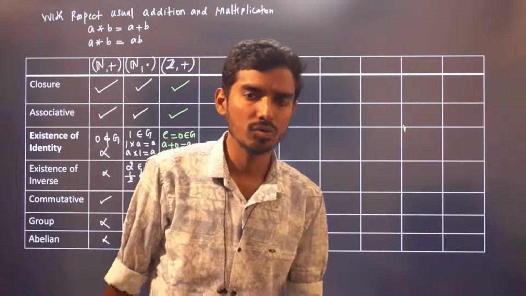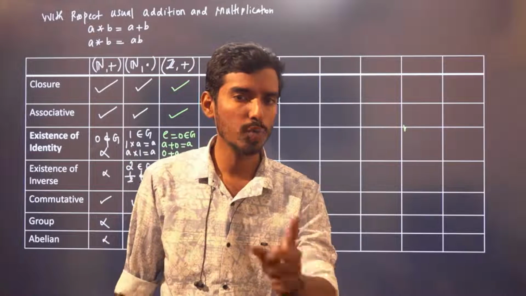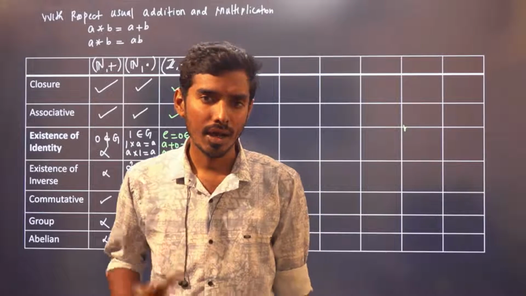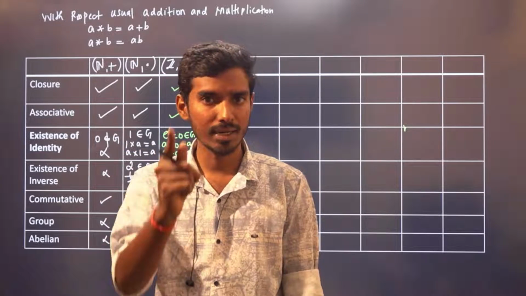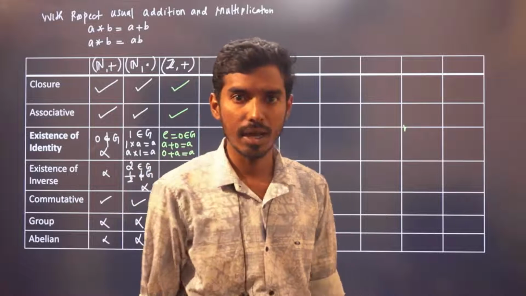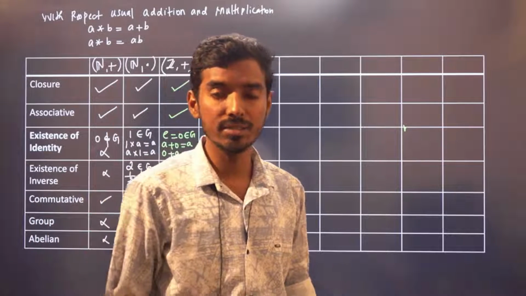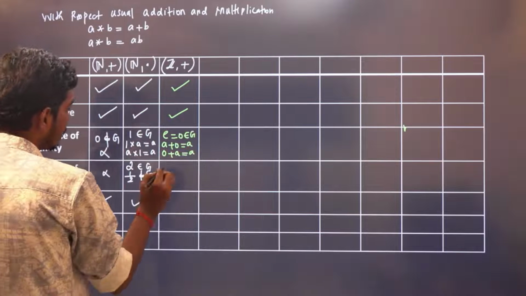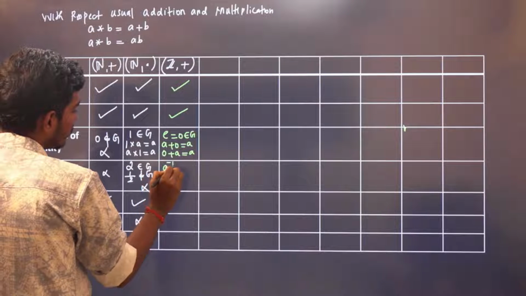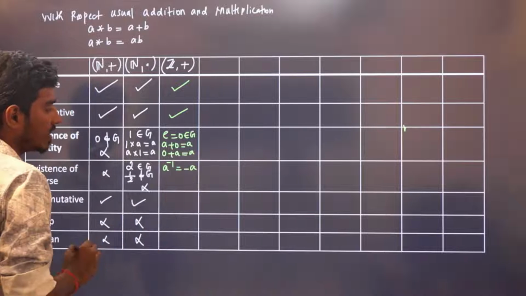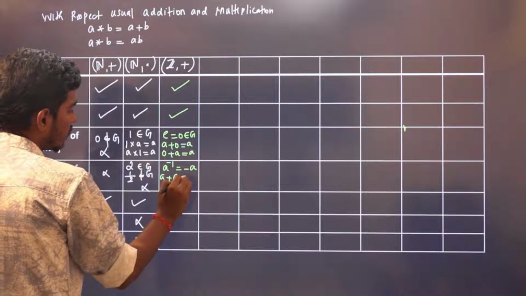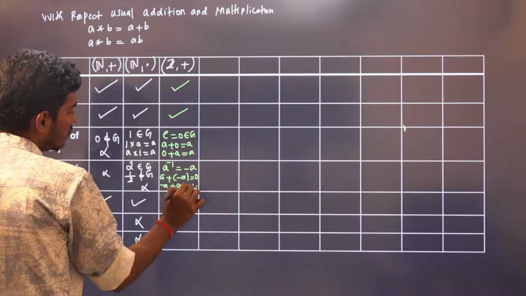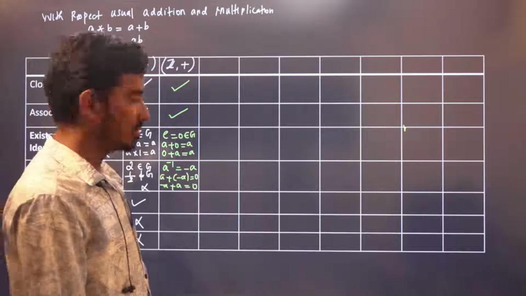So give me 2. There exists minus 2, such that 2 plus minus 2 is 0, which is your ID element. You give me any element, you give me minus 100, I can give you 100. Both my elements are in G, and adding gives the resultant 0, which is also an element of G. So therefore inverse exists, right? So A inverse is minus A, because A plus minus A is equal to the ID element, or minus A plus A is equal to 0. So inverse also exists.